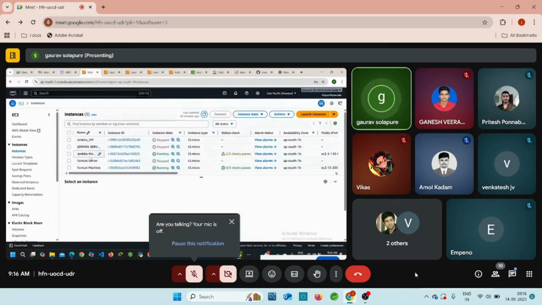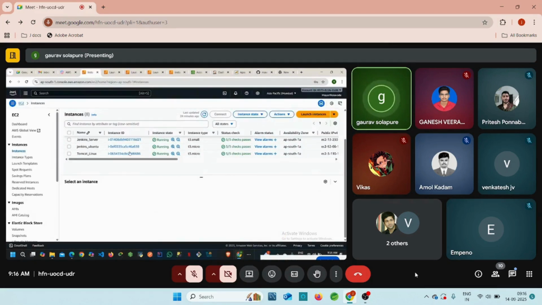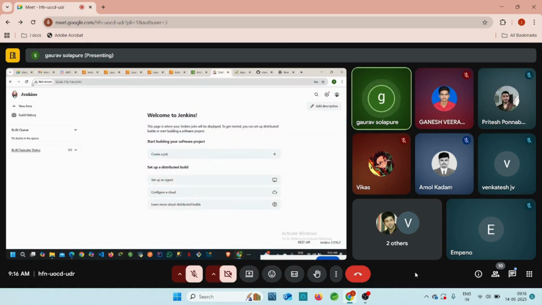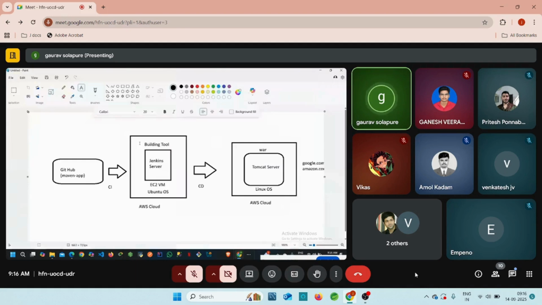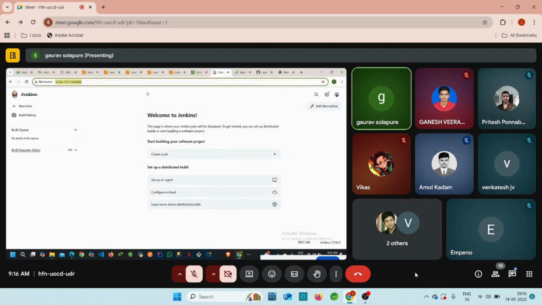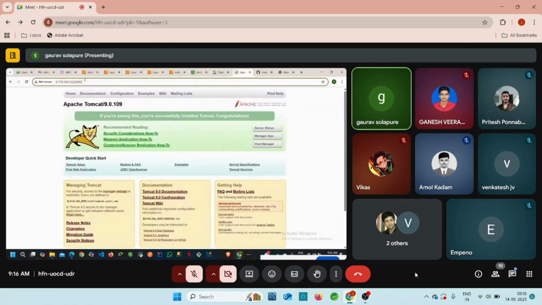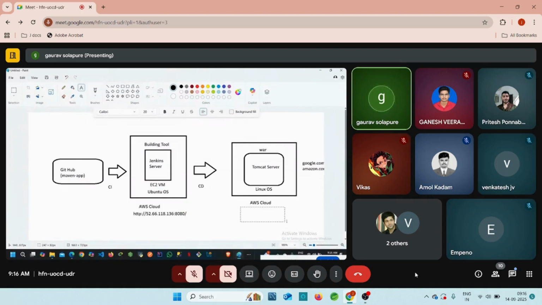So let's try here. We already started our Jenkins server and Tomcat Linux server. I guess Jenkins Ubuntu and Tomcat Linux we started and created, right? So Jenkins is started right now with the help of port number 8080, right? Let me copy this and paste here. This is our public IP for this Jenkins server, guys. And this is our public IP for the Tomcat server.